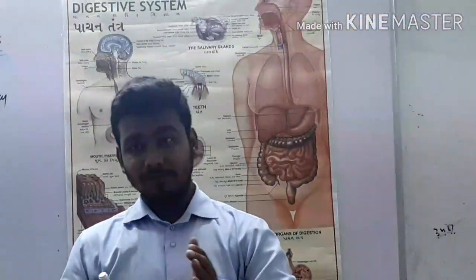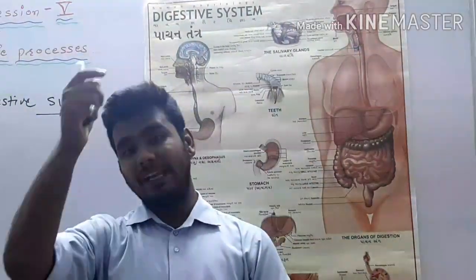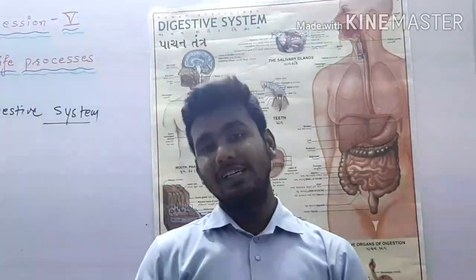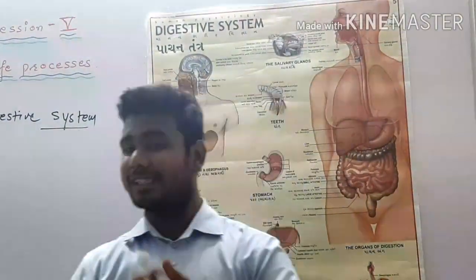Also, the length of the small intestine differs in different organisms, as we have studied. If we talk about carnivorous organisms and herbivorous organisms, generally the length of the small intestine in herbivorous and carnivorous is different.